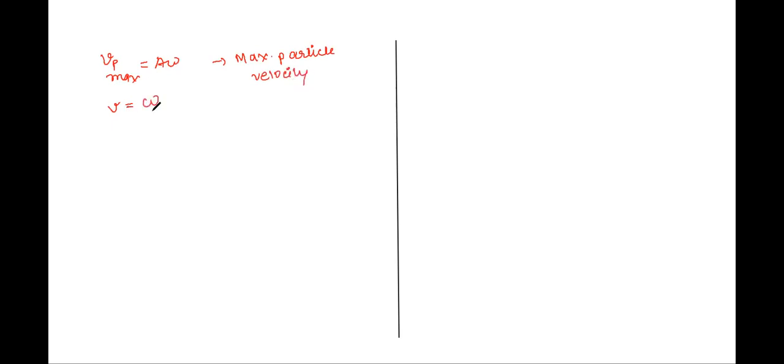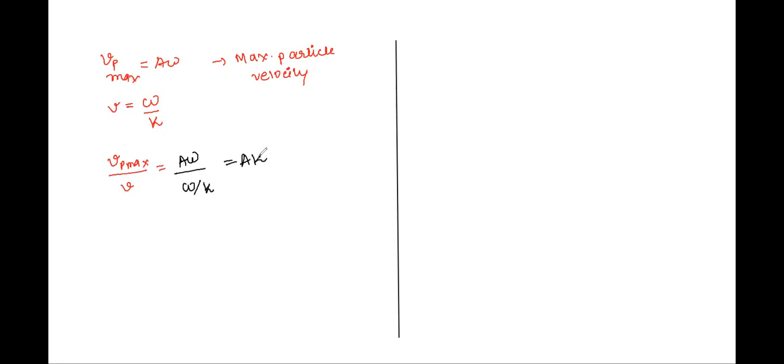Omega by k. Absolutely correct. Now, suppose I divide them, Vp max upon V. What will I get? Tell me, Atul. A omega upon omega by k, so a k. Yes, that has to be remembered.